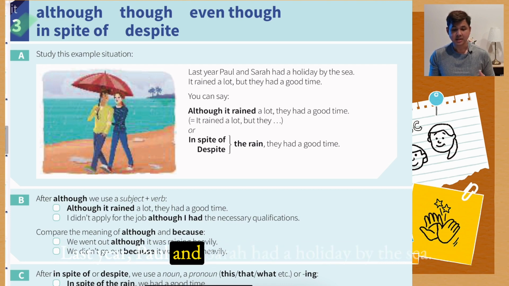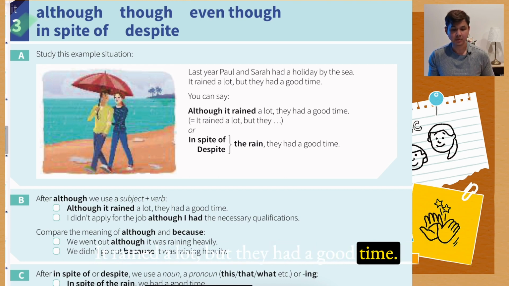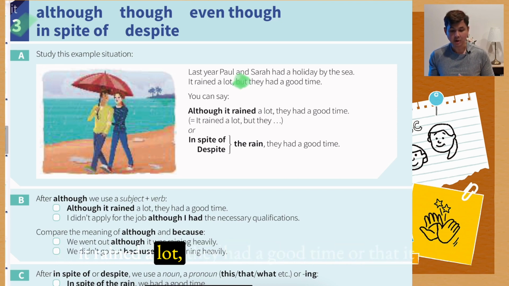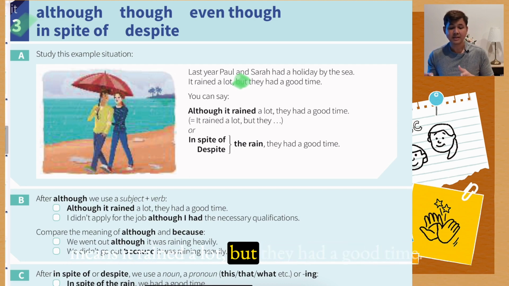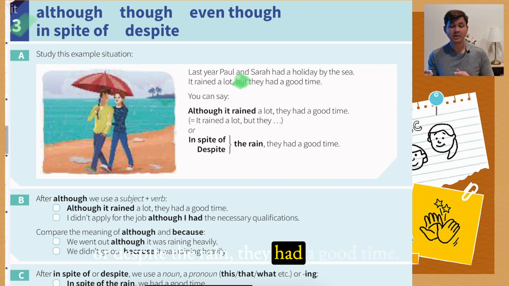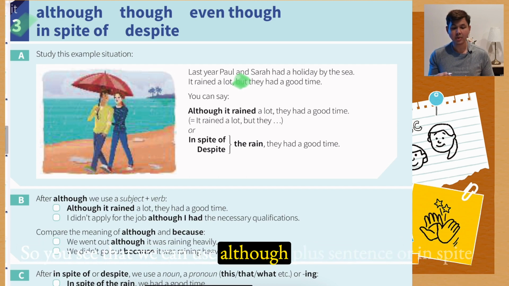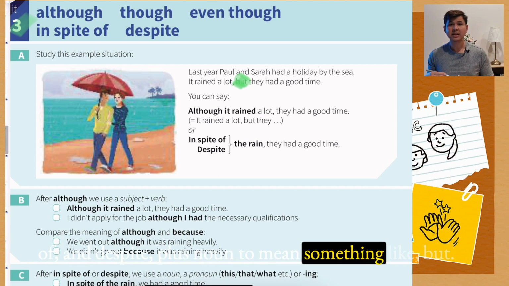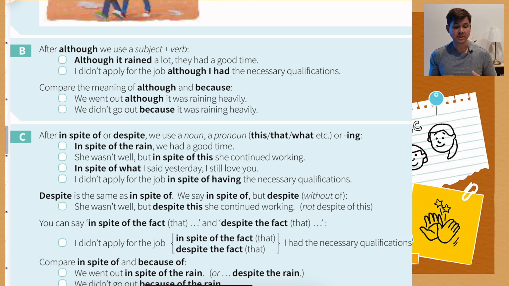Last year, Paul and Sarah had a holiday by the sea. It rained a lot, but they had a good time. So instead of but, we can say, although it rained a lot, they had a good time. Or we can use in spite of or despite plus a noun. So we can say in spite of the rain or despite the rain, they had a good time. So you see that we can use although plus a sentence, or in spite of and despite plus a noun, to mean something like but.